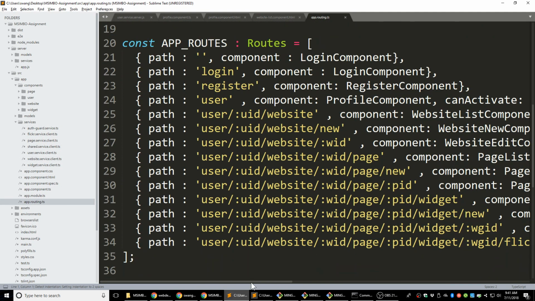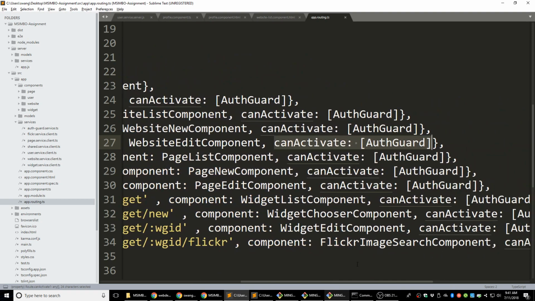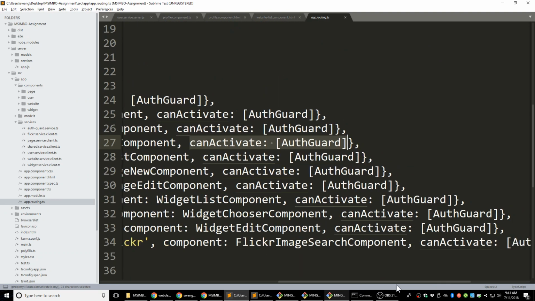Every time we go to that page, we call the canActivate function in the AuthGuard. It's going to help you check, is this user allowed to go there? I'm going to check this again and again. Okay?